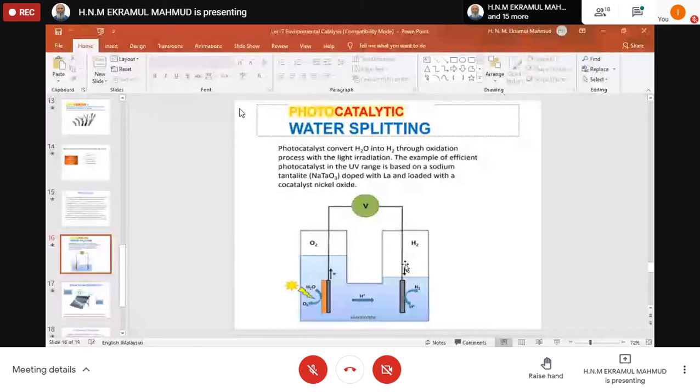All right. So here we have an organic pollutant, right? And the hydroxyl group produced, meaning the electron and hydroxyl group, will attack these organic pollutants, and they turn into harmless compounds like carbon dioxide.